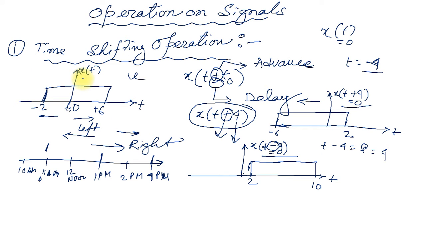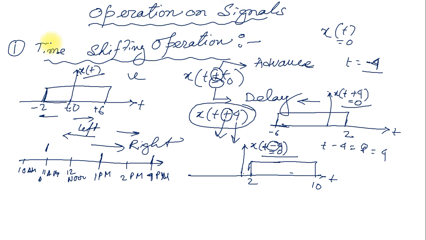When you have the signal x of t like this, this signal is not changed. Why is the signal not changed? Because here it is minus 2, here it is plus 6. How much is the length of this signal? 6 plus 2 is 8. The signal length is 8. This signal's time axis, not length, time axis is 8.